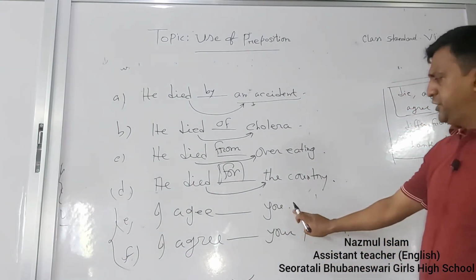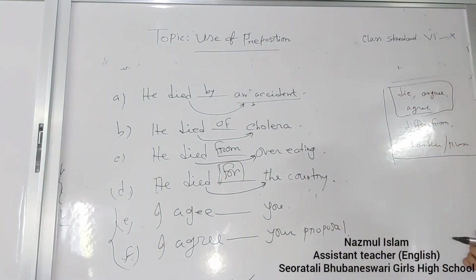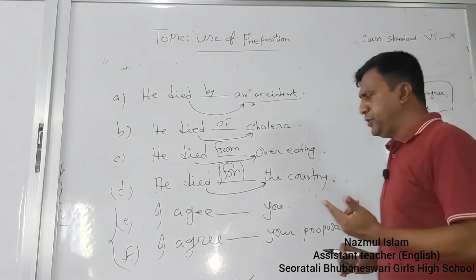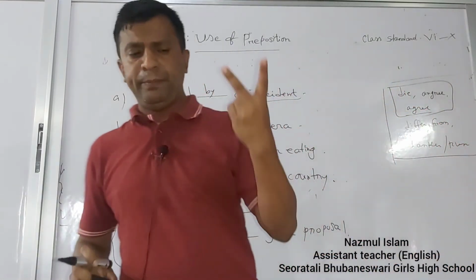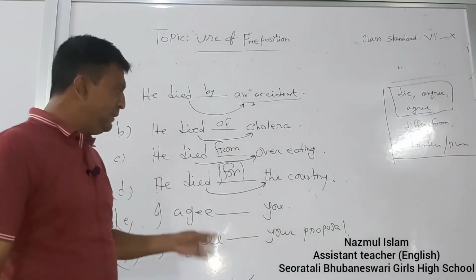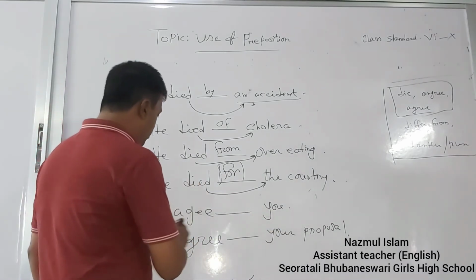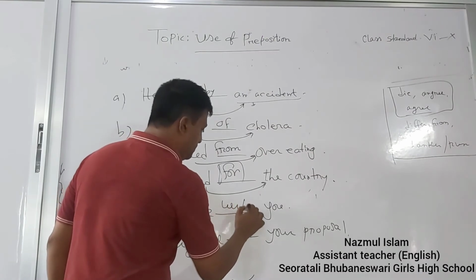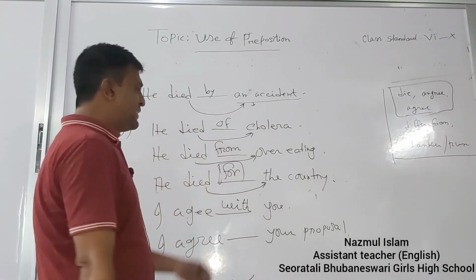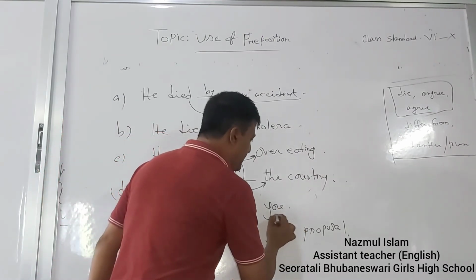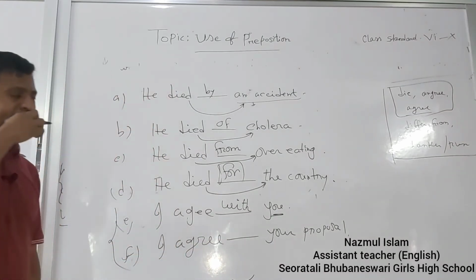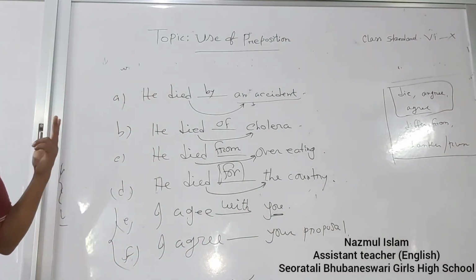I agree dash you. Agree is a verb that takes two prepositions. But you should know that if any person is referred to after agree, then you have to write I agree with you. That is, this kind of object is a personal object. You know that there are two kinds of object.